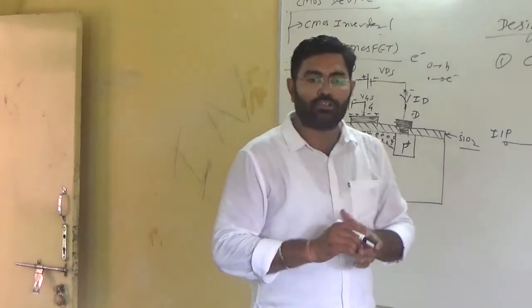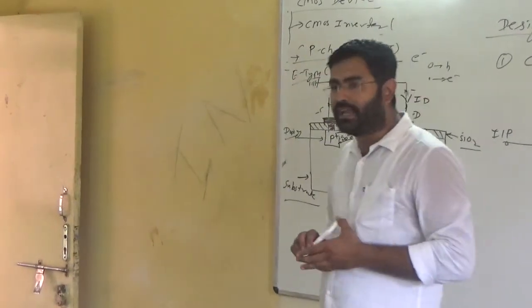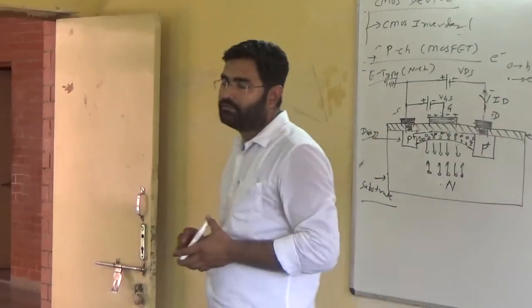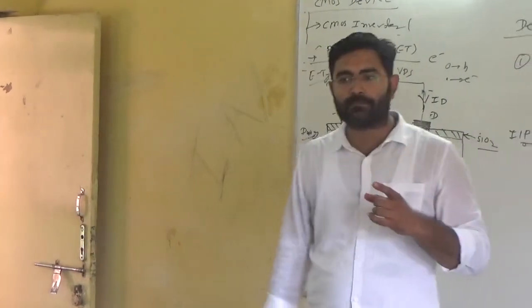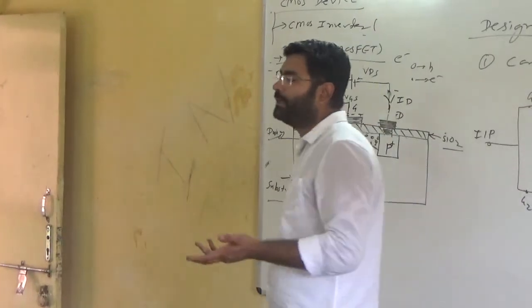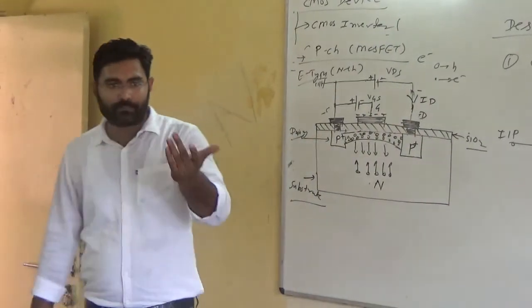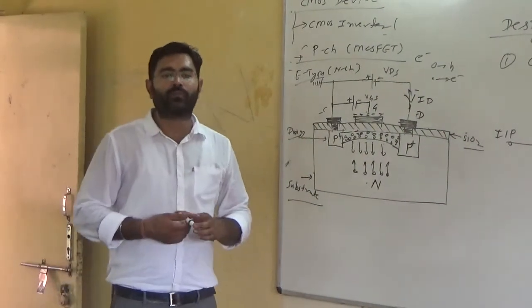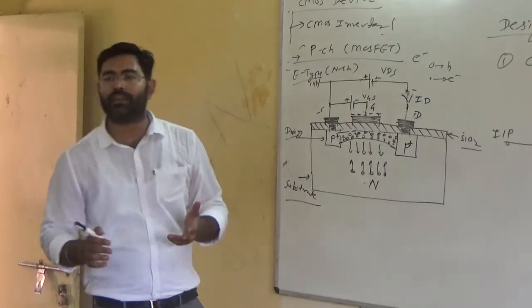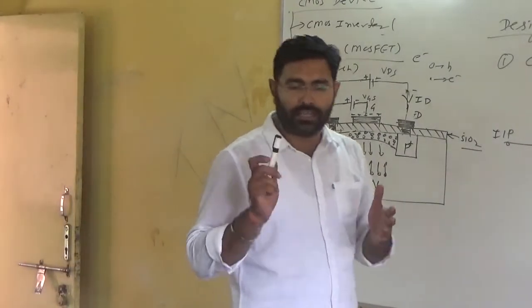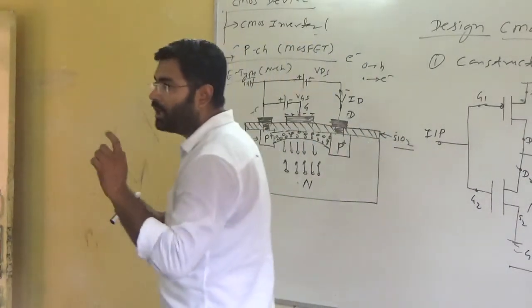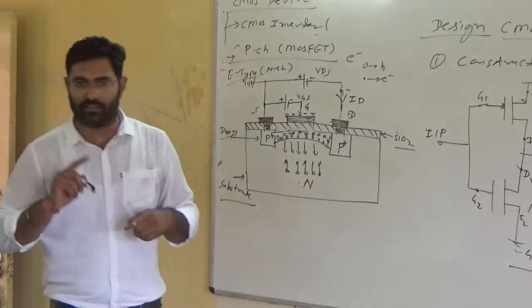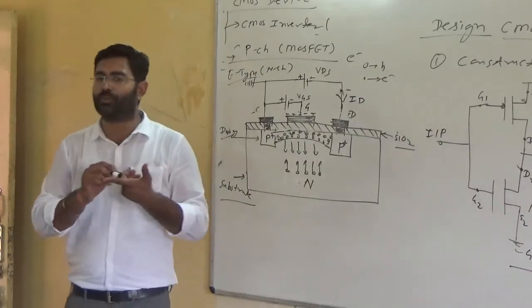Remember, a MOSFET is always a unipolar device, while a BJT is always a bipolar device. What is the meaning of the word unipolar? Anybody? Only holes or only electrons working. When we deal with any device in which either electrons or holes are responsible for current carrying, it is known as a unipolar device.